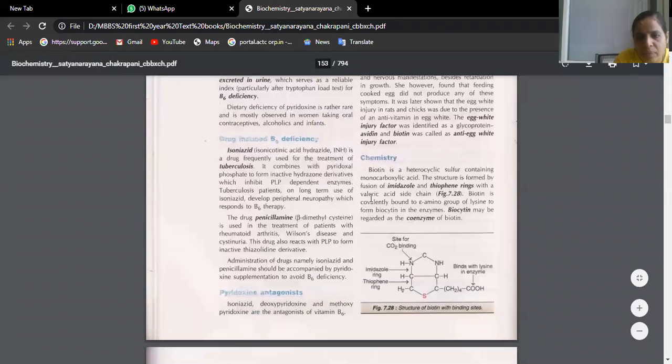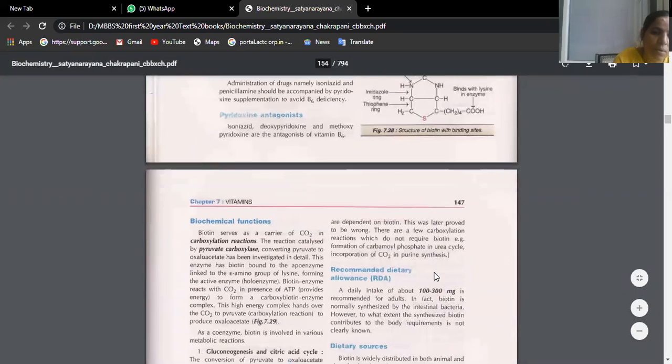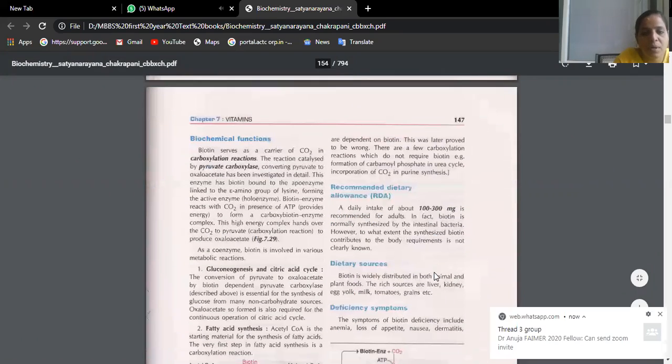So chemistry: biotin is a heterocyclic, sulfur-containing monocarboxylic acid. The structure is formed by the fusion of an imidazole ring and a thiophene ring, so both of them are bound together. Okay, so much is not required. Nobody will ask you this. But the functions are of course very, very important.